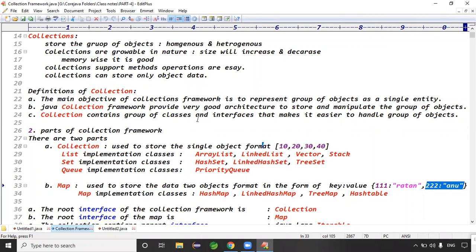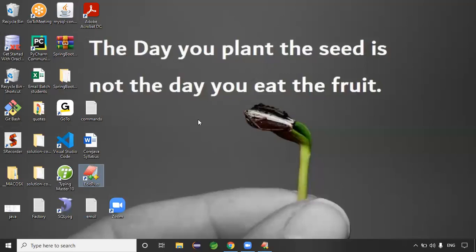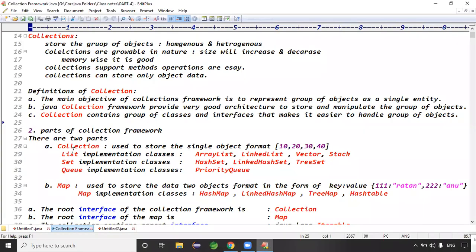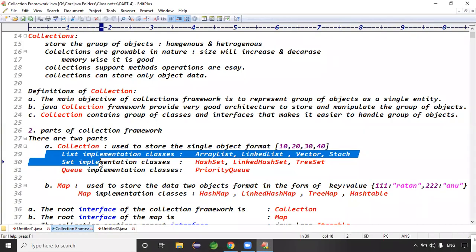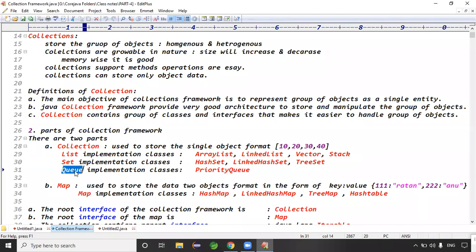So we understood that the collection framework is divided into how many parts? Two parts: Collection and Map. Again, Collection is divided into how many parts? Three parts: List classes, Set classes, and Queue classes.